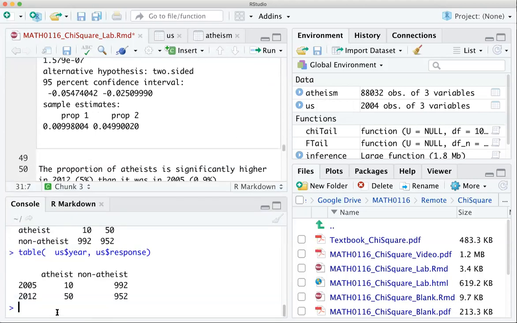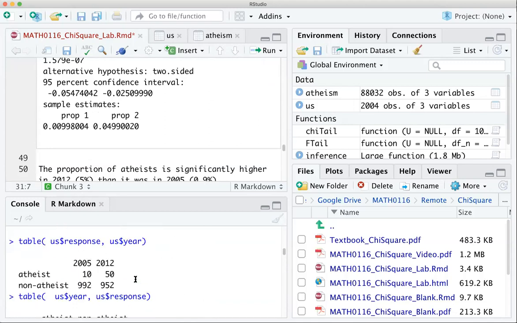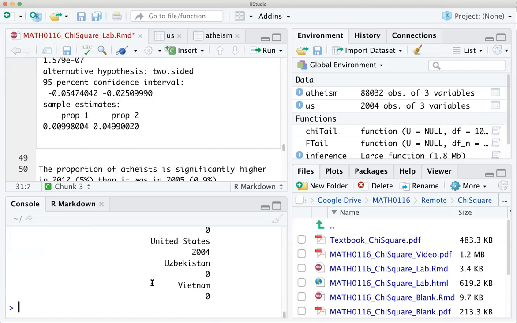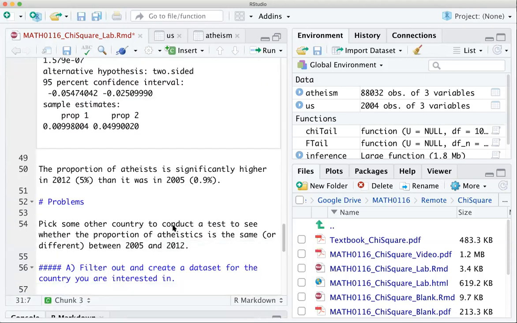Let me just put it in here. If I do US nationality, there's a whole bunch of different states there. Oops, sorry, it shouldn't be US nationality. Of course, there's going to be none for those in the US one. It should be atheism. Atheism, nationality, look at them all. Not every country in the world is there, but there's lots of different choices. So you pick one that you think sounds interesting and filter out the data and do the analysis as it suggests here in the problems.